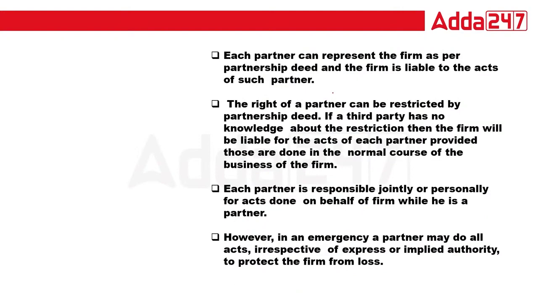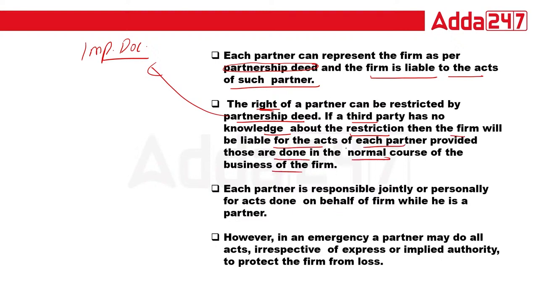Each partner can represent the firm as per the partnership deed, and the firm is liable for the acts of such partner. The right of a partner can be restricted by the partnership deed, because the partnership deed is the important document. If a third party has no knowledge of the restriction, then the firm will be liable for the act of each partner, provided those are done in the normal course of business.